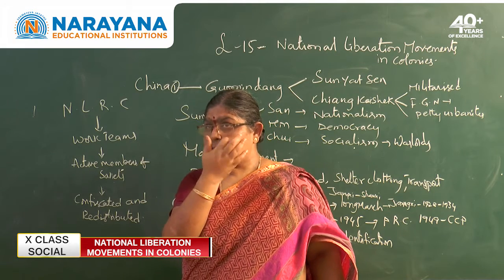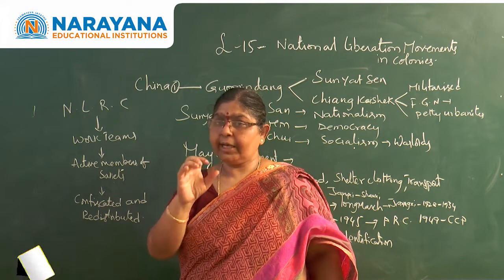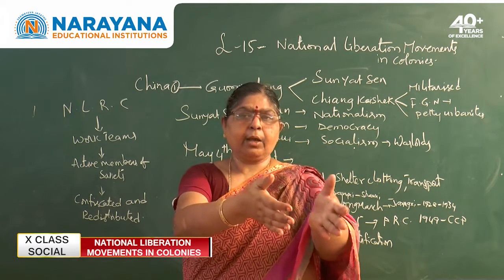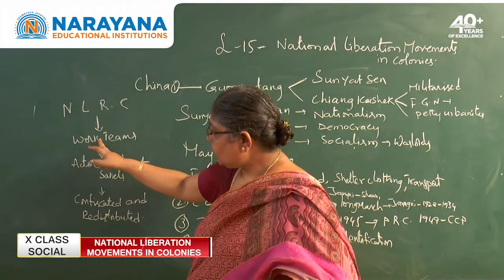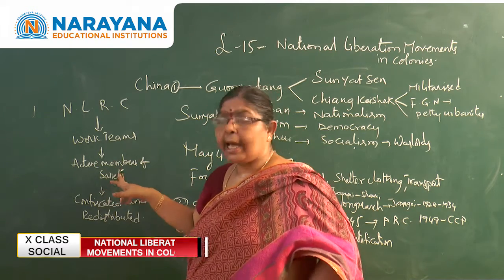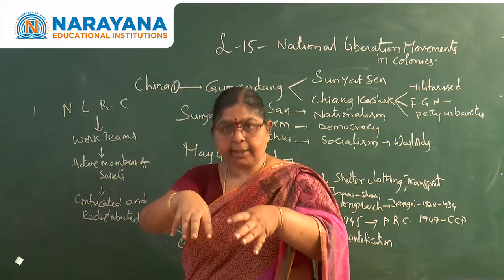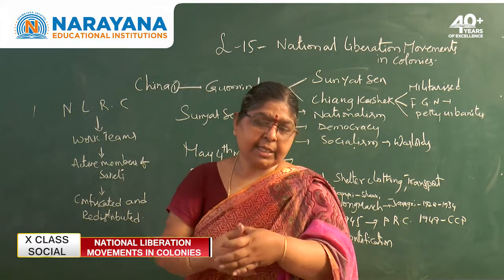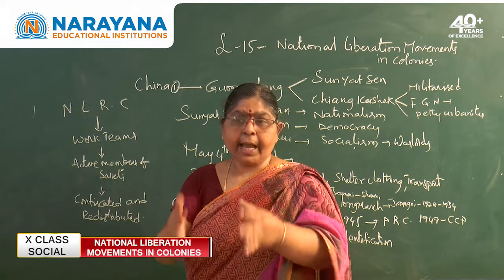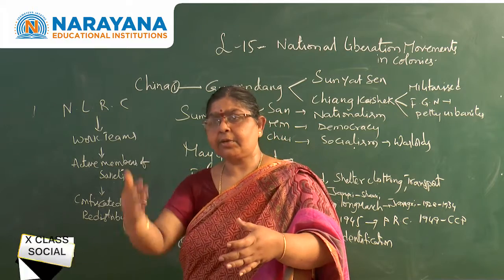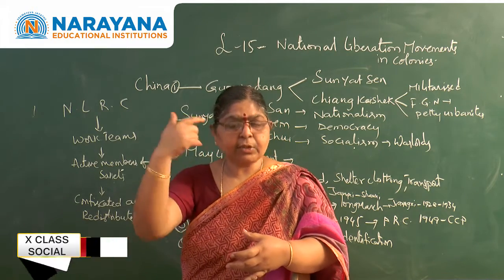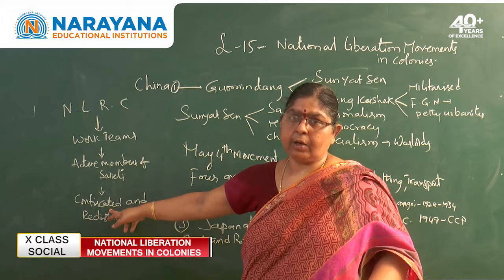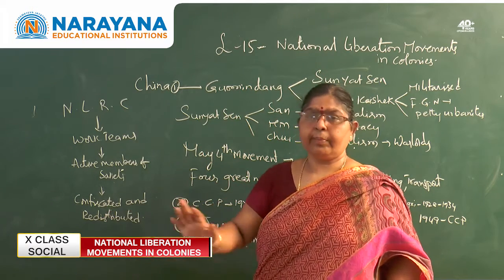We can compare this with local self-government in India: the local people know who the landlords are and who the peasants are. So the work teams identified the active members of the Soviets in that village, the very good members among the peasants and laborers, and took information from them. They gave these active members the power to confiscate the land from the landlords and redistribute it to all the people.